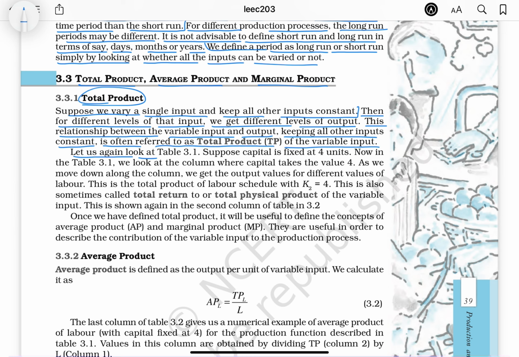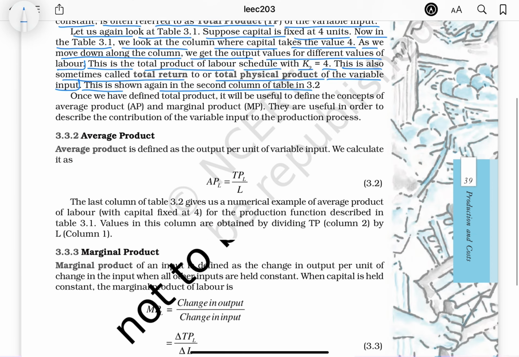Let us again look at table 3.1. Suppose capital is fixed at 4 units. Now in table 3.1 we look at the column where capital takes the value 4. As we move down along the column, we get the output values for different values of labor. This is the total product of labor schedule with K equals 4. This is also sometimes called total return to or total physical product of the variable input. This is shown again in the second column of table 3.2.